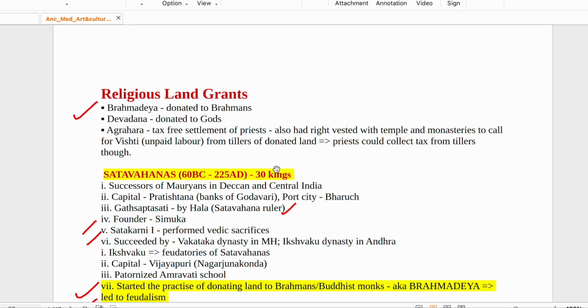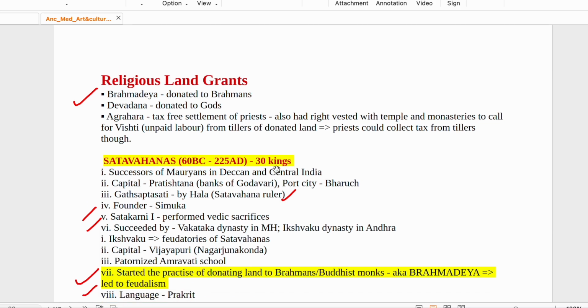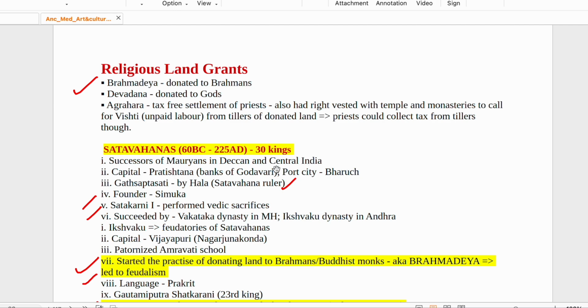Agraharam was the name even used in the 19th and 20th century in southern India. Where priests used to live and there was no collection of taxes, and also there were temples and monasteries. And who lived in monasteries? The slaves who used to give service, unpaid labor, vishti. They had to provide unpaid labor, like slaves. Okay, and vishti was something which was asked by UPSC. And priests could collect tax from tillers.